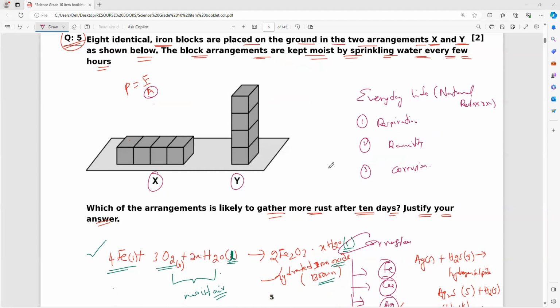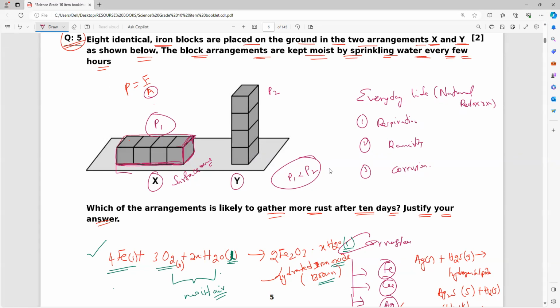X. So definitely here the pressure is P1, and here pressure is P2. Definitely P1 is less than P2, because the surface area contacting the ground is more, so the pressure is less. The same concept here: as the surface area contacts more, only the remaining exposed area will corrode.